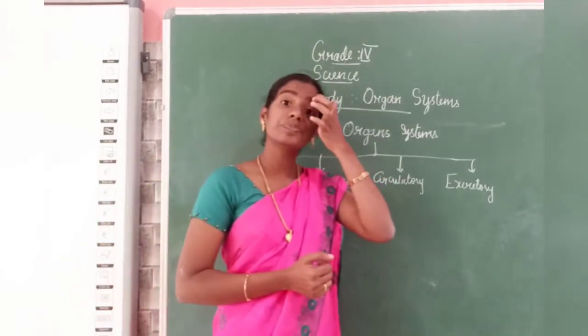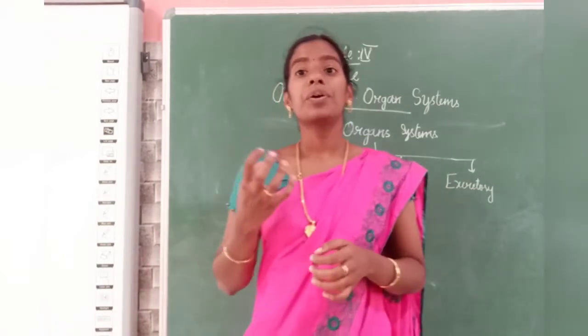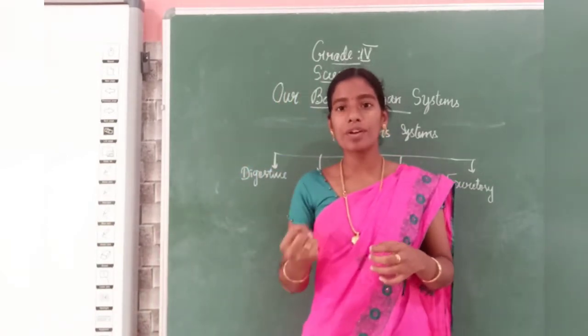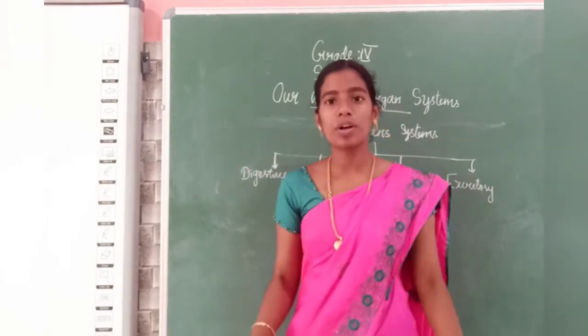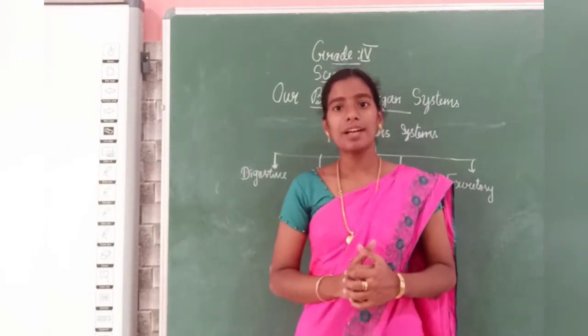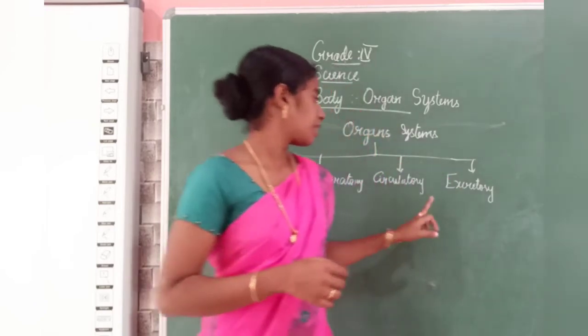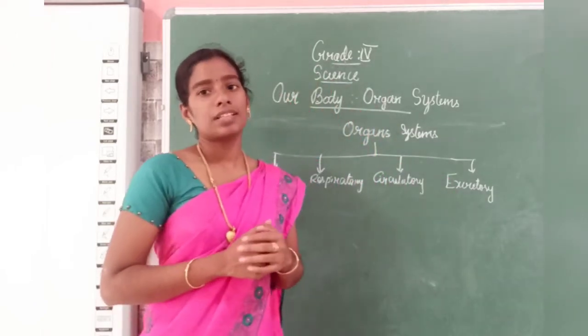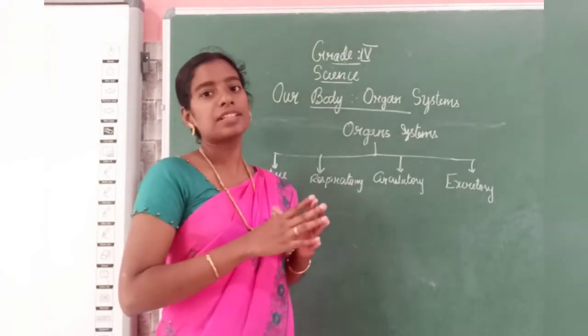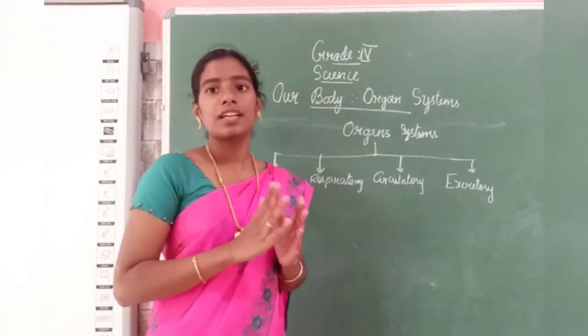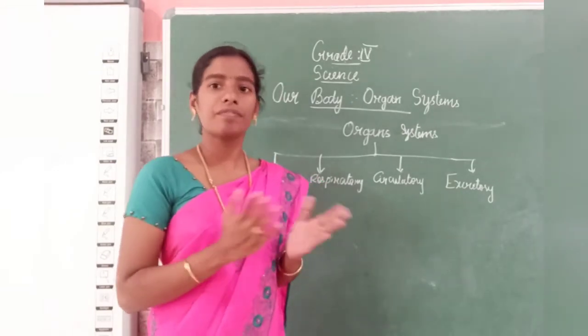Circulatory system. The blood is pumped by the pumping organ called the heart. It travels throughout our body using the veins. Excretory system. The kidney is accepting the blood. It is purifying the blood and the urine is given out as waste.